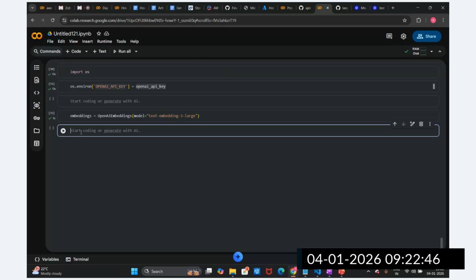So I need to install this. Next step is setup. Set up the database, the vector store.